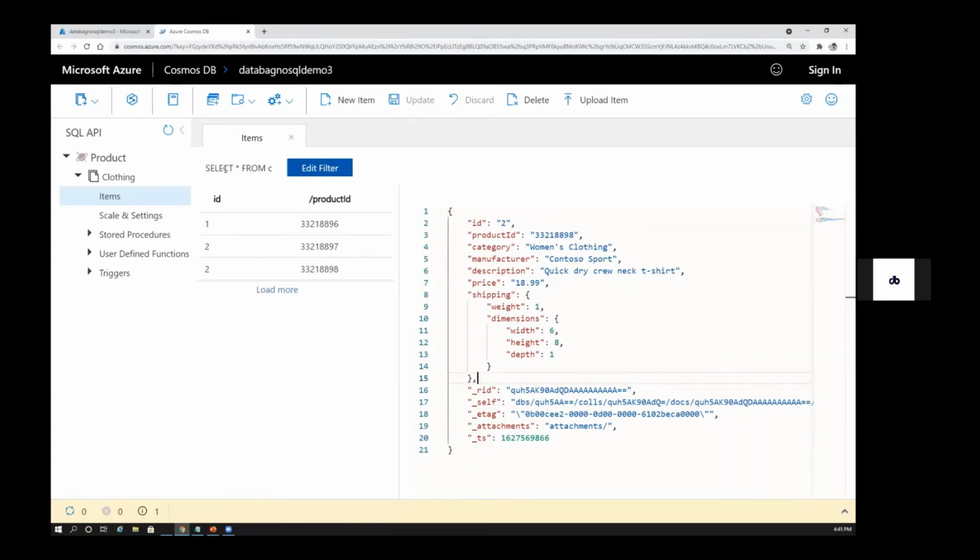Okay, so if you want to query some data, how do you do that? Like I said, let's try to explore these options here. So you have here as well, new container, new database.